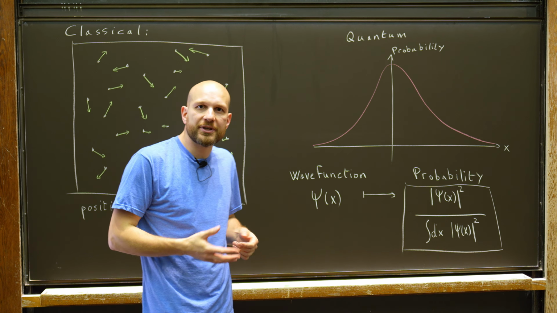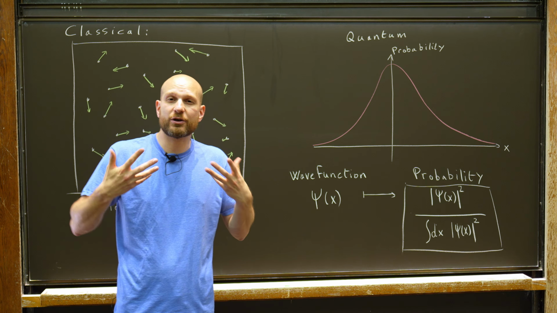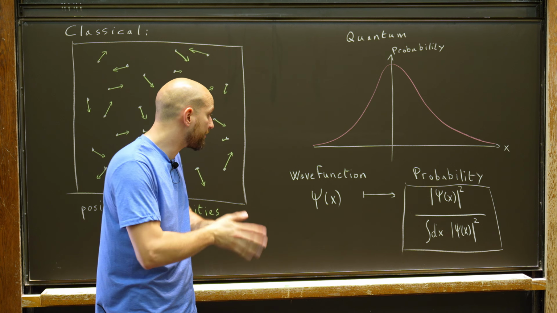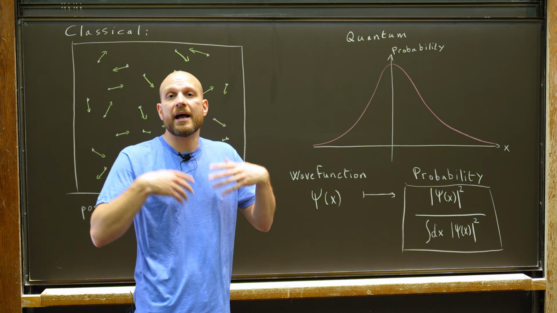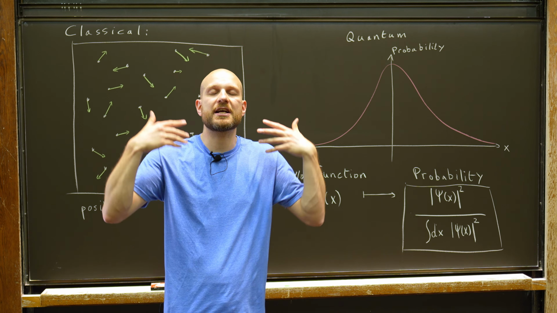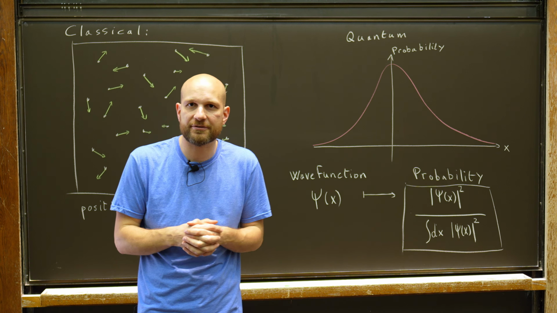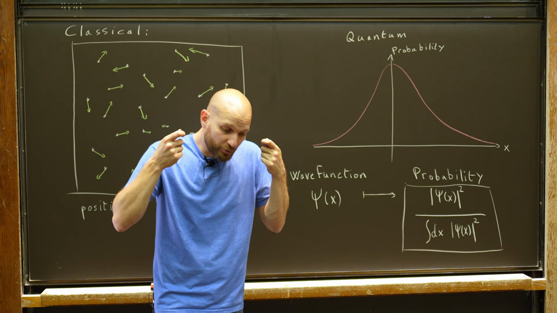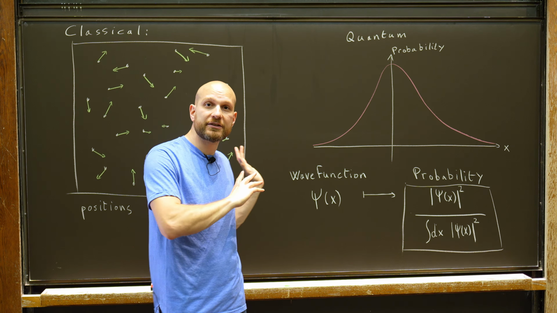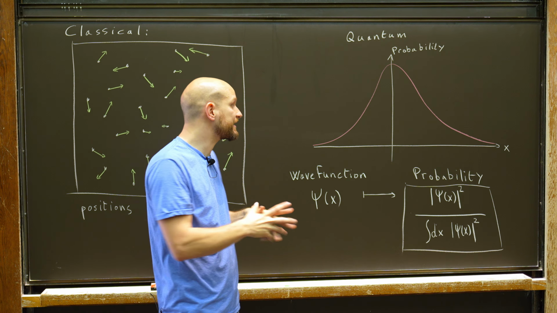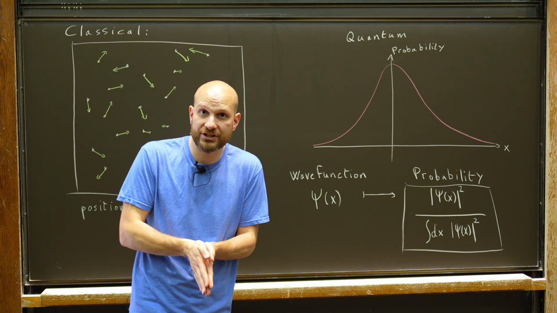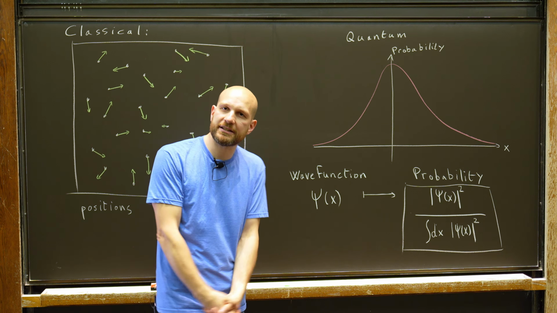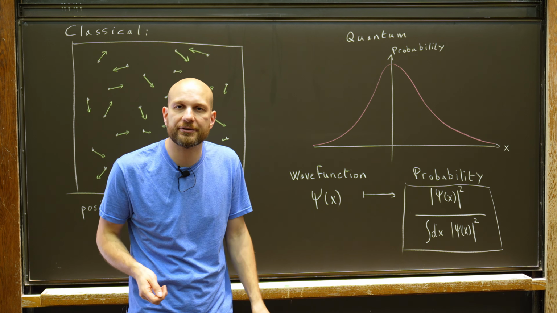Well, in the standard formulation of quantum mechanics, the state of a quantum system is given by a different object, which is called a wave function, which is usually denoted by psi. And this wave function gives us a probability distribution on the positions of particles. You see, there's one fundamental difference between classical mechanics and quantum mechanics, which is that in quantum mechanics, particles don't actually have a position. Instead, there's a probability distribution on the positions of particles.